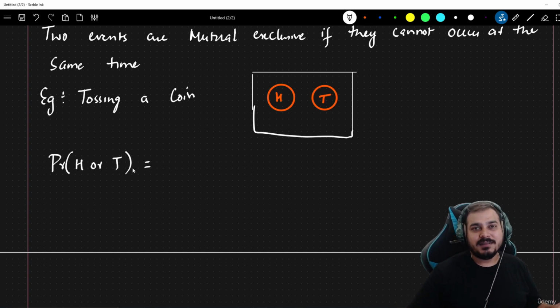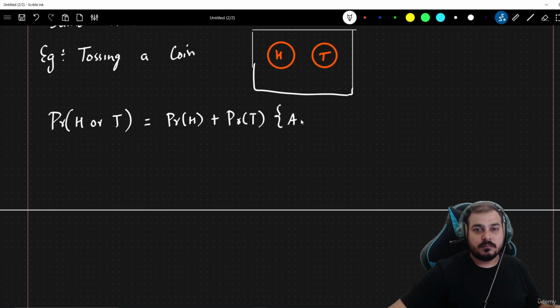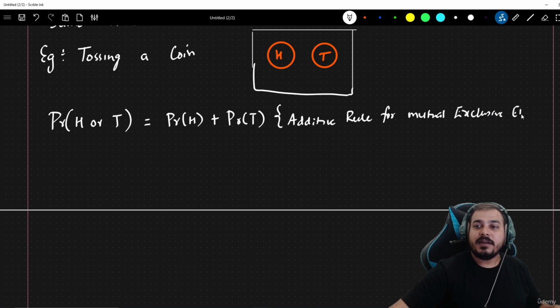Then how do we define this entire formula? You know that this is entirely a mutual exclusive event, so you don't see any kind of intersection. In order to get this, you can just write probability of head plus probability of tail. This process is called the additive rule for mutual exclusive events.